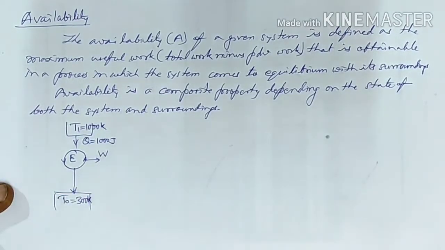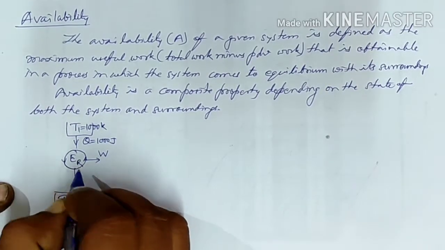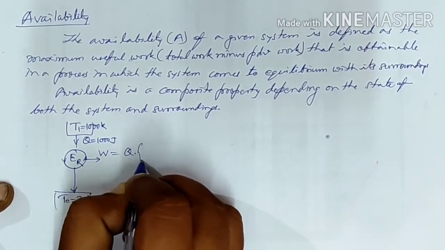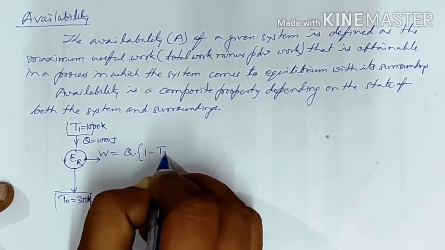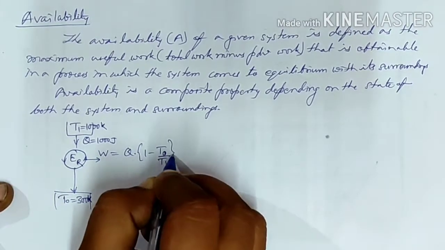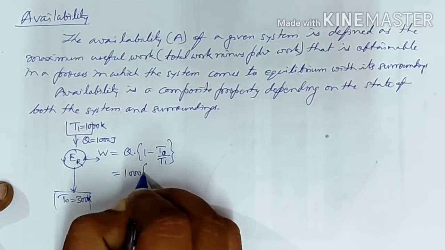We are going to get work. If the engine is a reversible engine, then the work will be given as Q into 1 minus T0 upon T1, that is, in this case, 1000 into 1 minus 300 divided by 1000.